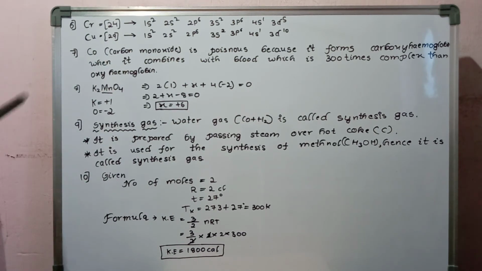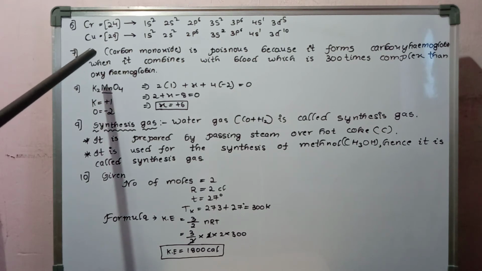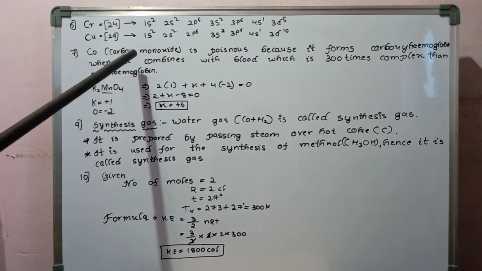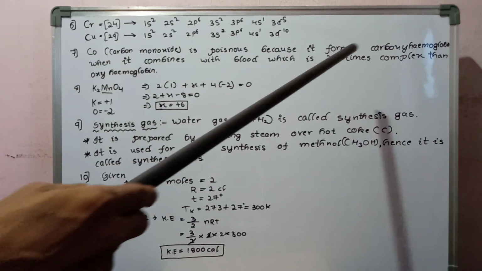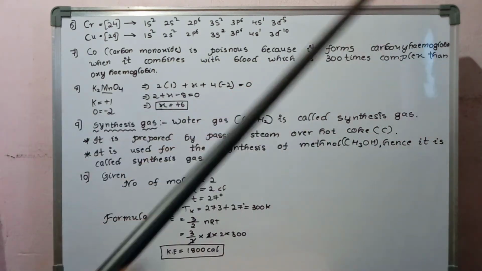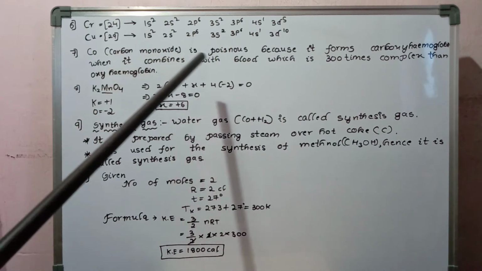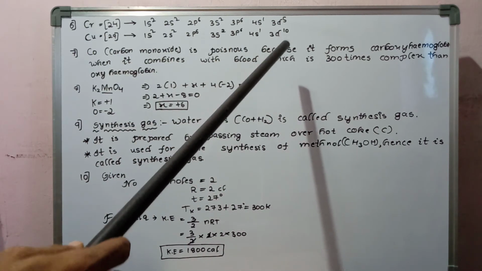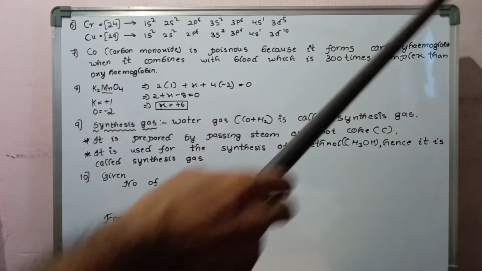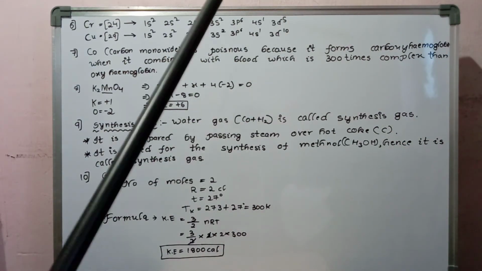Next, the seventh answer: why is carbon monoxide poisonous? Carbon monoxide is a highly poisonous gas. When it enters the human body, it directly combines with the hemoglobin of blood and forms a complex compound called carboxyhemoglobin.